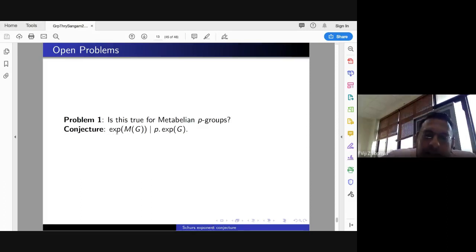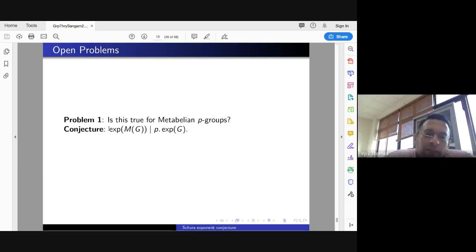We conjecture, if G is a finite P group. So okay, first thing I should have mentioned is you can restrict this whole problem. Let G be a finite group, then does the exponent of the Schur multiplier divide the exponent of the group? You can restrict this to what we call P groups. It's very easy to restrict, where the standard argument is there by which you can restrict, using the restriction map. So you can restrict it to P groups. Okay, so that's why we are only talking about P groups now.